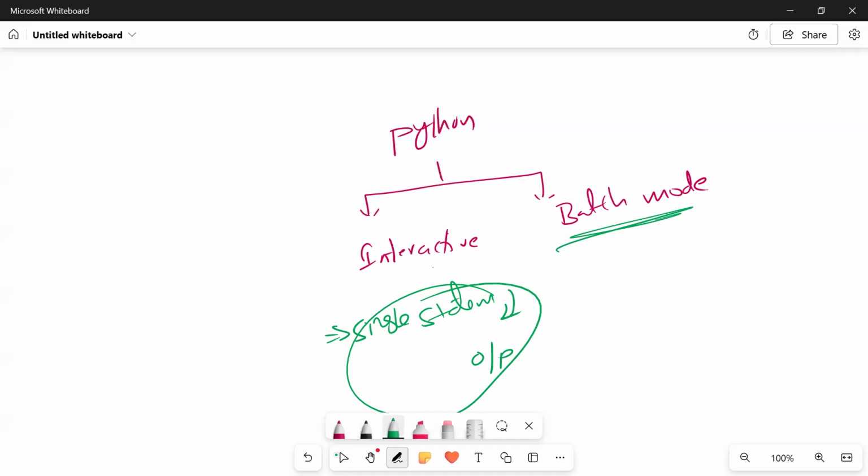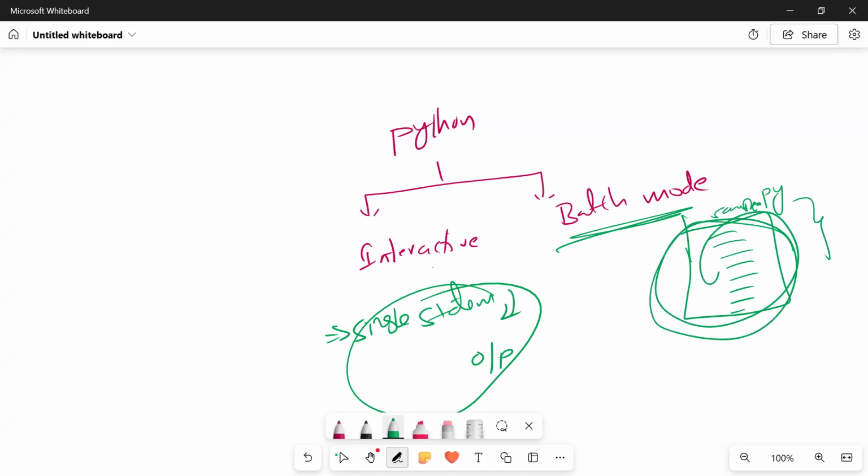But when it comes to batch mode, we create one particular file and store a lot of Python code in it, and we have to save that file with the .py extension. Then if you run this file, it will run the entire code, and afterwards you will get the output. But with interactive mode, it's up to you whether you want to execute a single statement or multiple statements. That's how we can work on it.